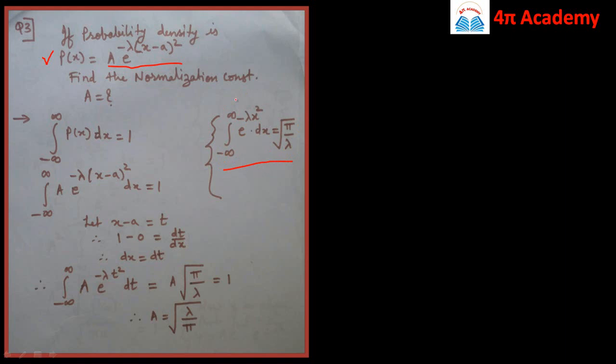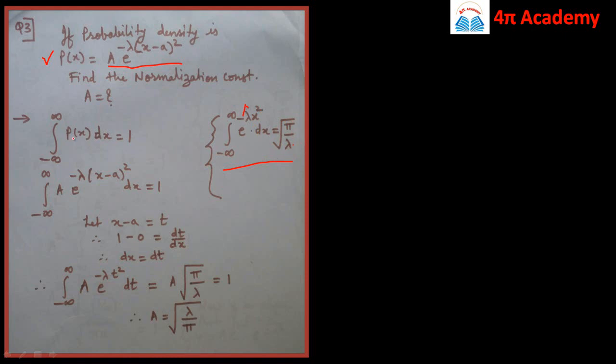The limits of integration are from minus infinity to infinity of e raised to power minus lambda x square dx, which is equal to root of pi by lambda. Here this lambda is the coefficient, and you have to just remember that it is root of pi by this coefficient, which is lambda. So this form needs to be converted into this form, and then the answer will be very easy.